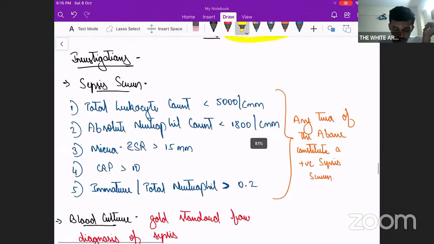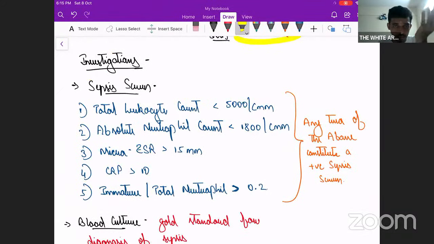Next, coming to investigations. How do we investigate the baby? That is where we call it the sepsis screen, which consists of a total of 5 investigations, and if any 2 of the 5 investigations come out to be positive, then we can term it a positive sepsis screen. Fine. So what are the 5 investigations that should be done?